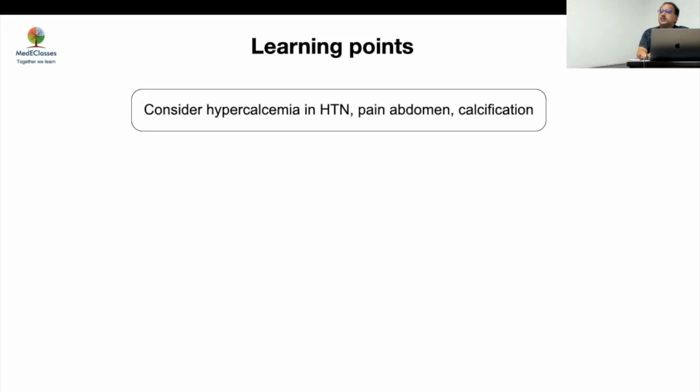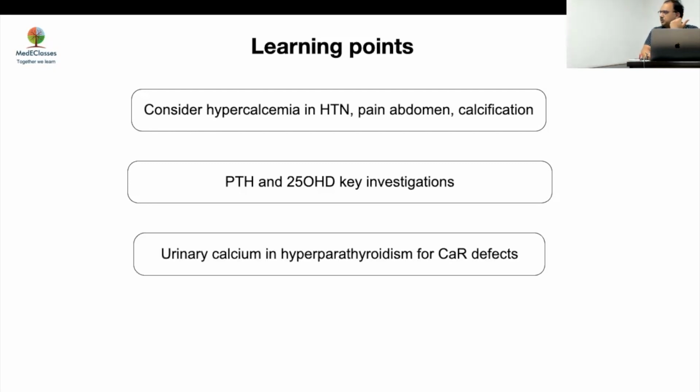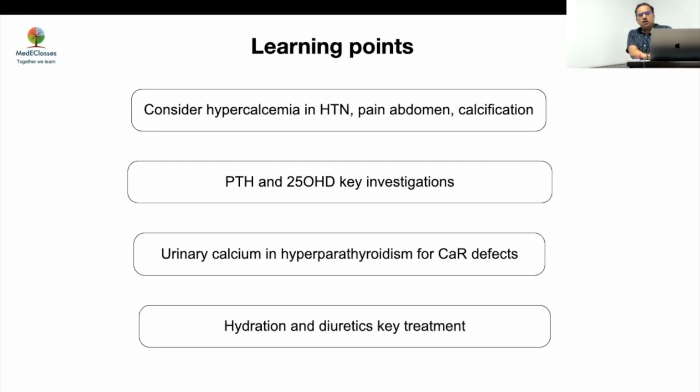So consider hypercalcemia in anybody who has failure to thrive, polyuria, constipation, hypertension. PTH and 25 OHD are key. I will also add phosphorus as well as urinary calcium in the setting, which will help you out. And initial management in many cases is hydration, diuretics. We considered cinacalcet in the setting of somebody who had malignancy. We considered bisphosphonate in the setting of immobilization, and of course steroids in somebody who has increased 1-alpha hydroxylase action.